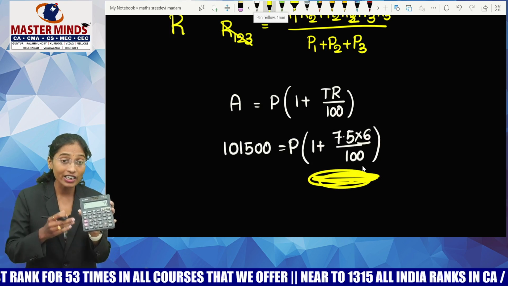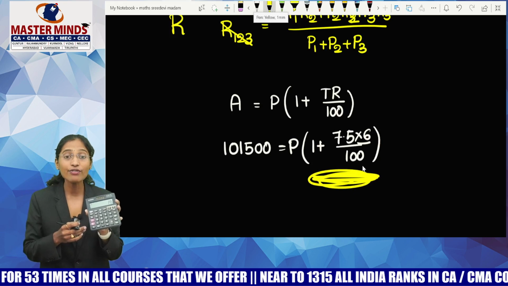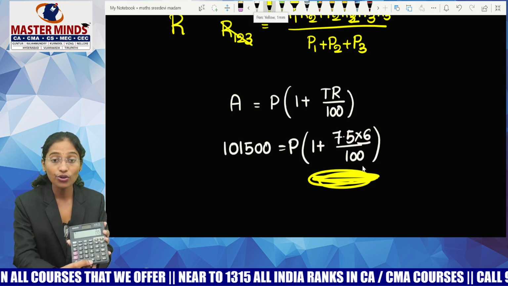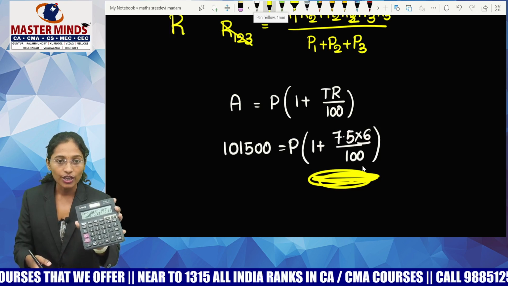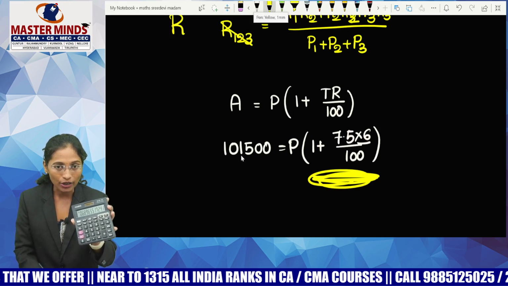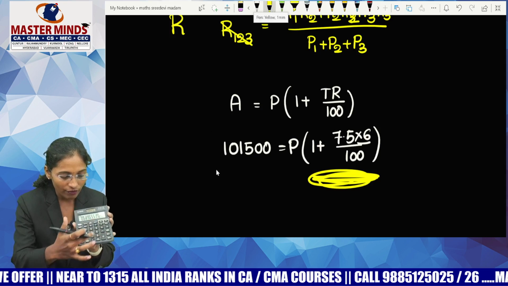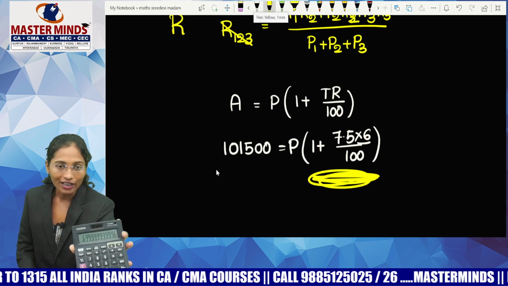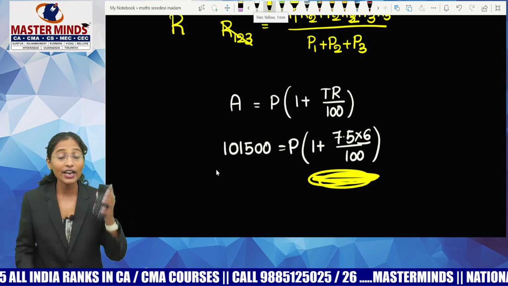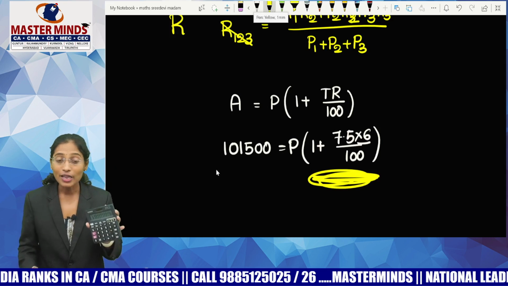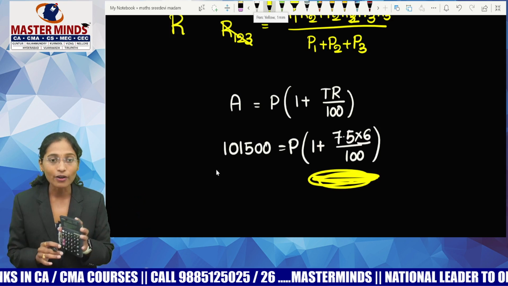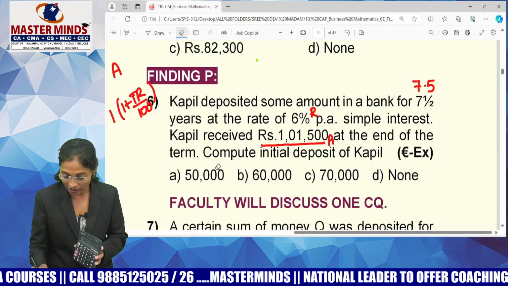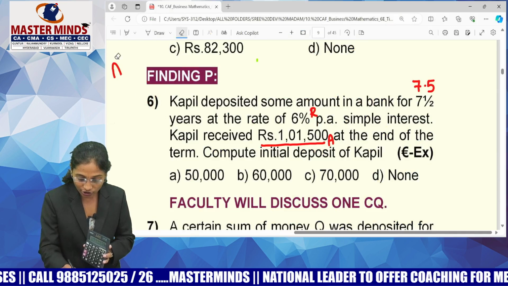If you bring it to the left side, it will be dividing. Dividing means inverse calculation. Just do divided by equals to, and you will get something into 1,01,500. What's your answer? You'll definitely be able to see 69,999, which means 70,000. You need not write anything on the paper; you just simply need to substitute. So what is the principal that you have got, guys? 70,000. Madam, you told us option verification is possible.